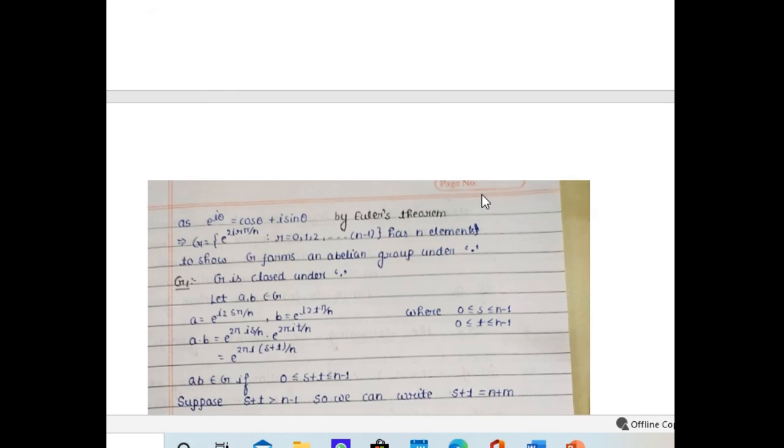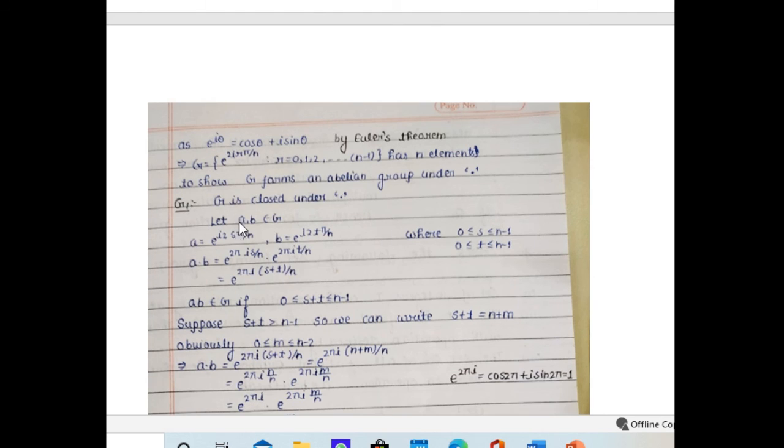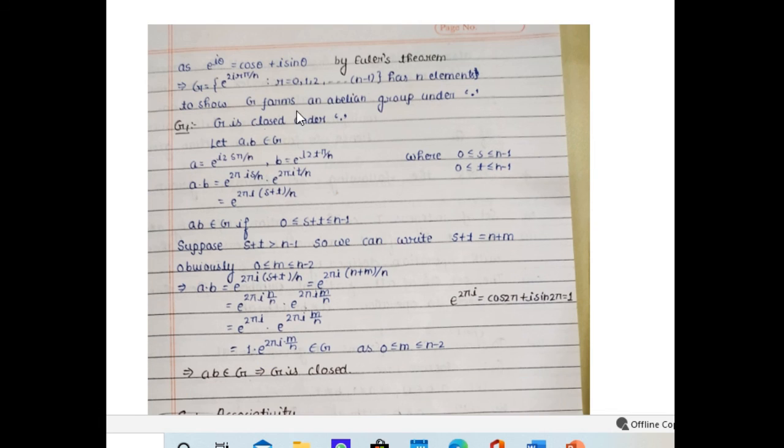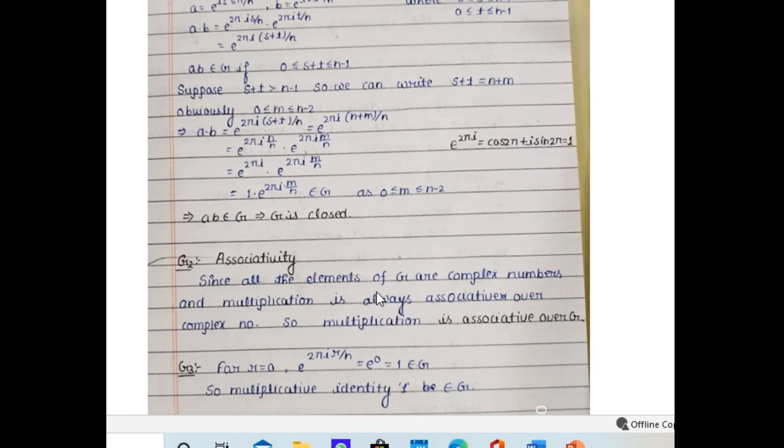It is a set of complex numbers. We denote it by the set e to the power 2i r pi by n, where r is equal to 0, 1, 2, 3, 4, 5, up to n minus 1. So it consists of n elements, and we write these elements as a and b, and we can easily see that the multiplication of two numbers is again from the set, so it is closed.